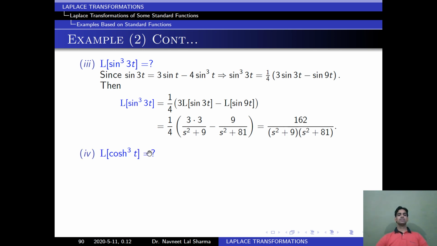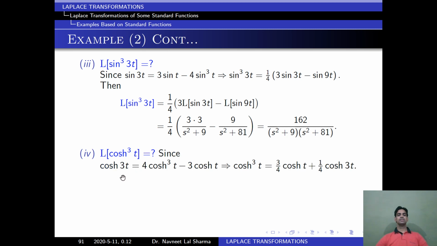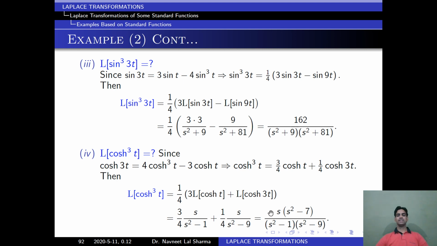Similarly, for the Laplace of cosh cube t, we are writing cosh 3t. We know cosh 3t is equal to 4 cosh cube t minus 3 cosh t. From there we are finding the value of cosh cube t. Then we will take Laplace on both sides, and after simplification we get this.